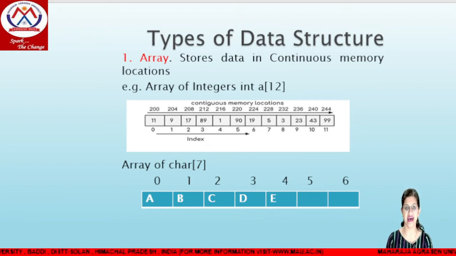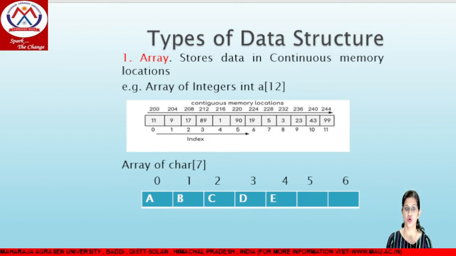First is arrays. As we discussed earlier, an array is used to store data in continuous memory locations. Generally, it is used to store data of the same type. For example, as you can see in the first diagram, we can store only numeric values, and the index runs from 0 to 11.